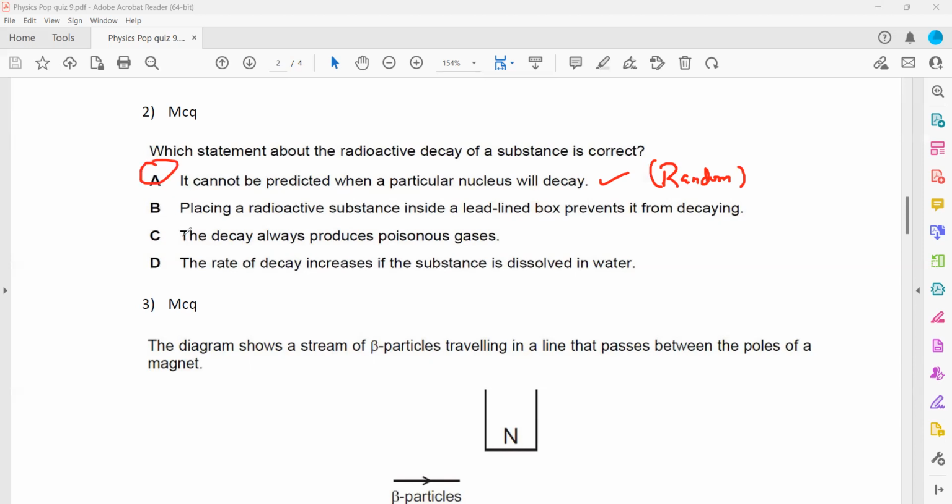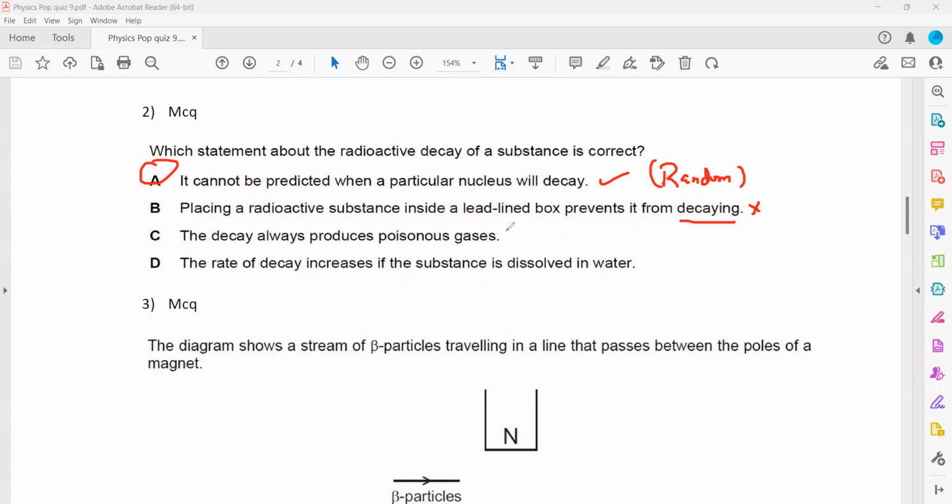Why not B, C, or D? Placing a radioactive substance inside a lead-lined box prevents it from decaying? No, we cannot stop it from decaying. A container made from lead will absorb the radiation from the radioactive source, but it will not prevent the decay. So this is not the right statement.